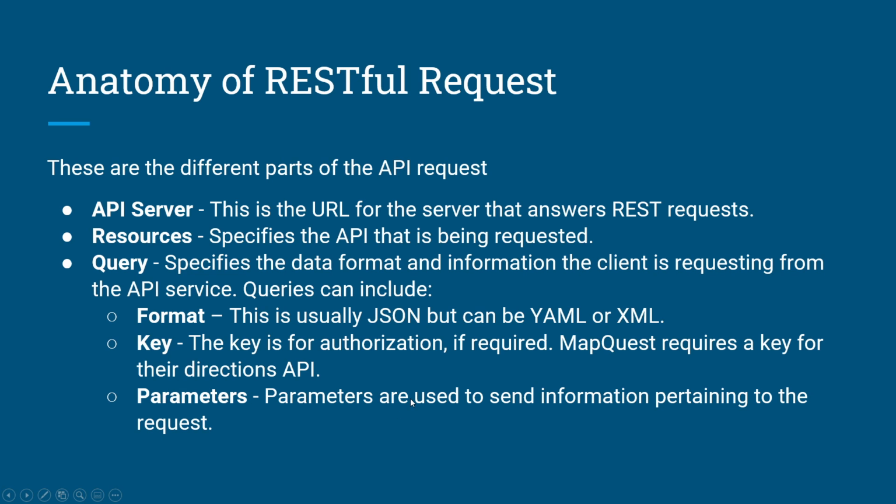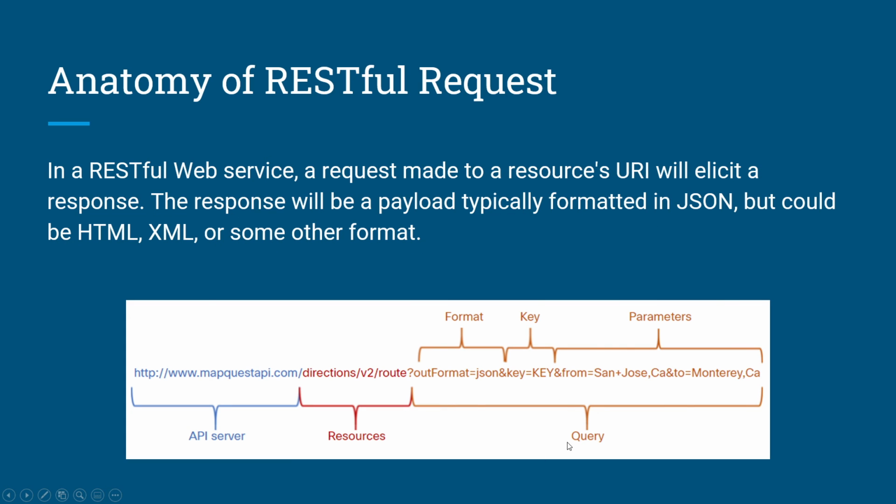Parameters: parameters are used to send information pertaining to the request. In this example, the query parameters include the information about directions that the API needs, so it knows what directions to return: from San Jose, California to Monterey, California.